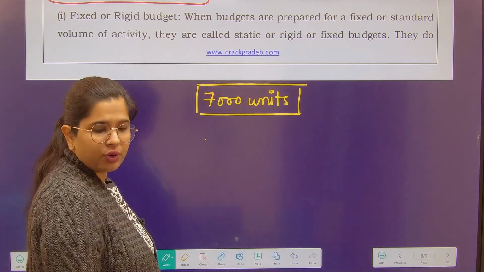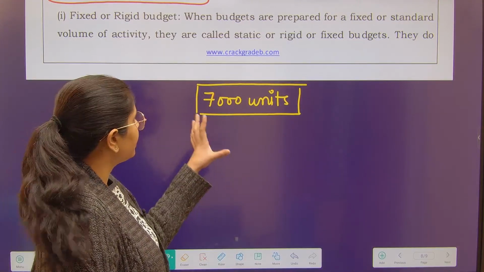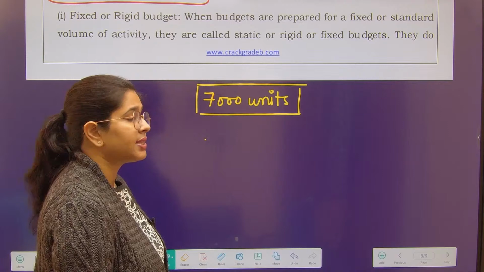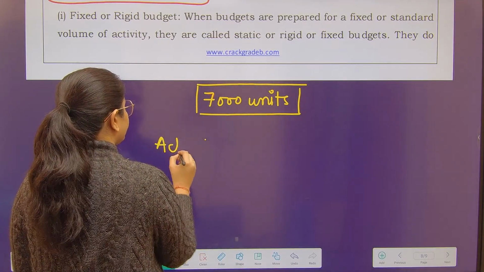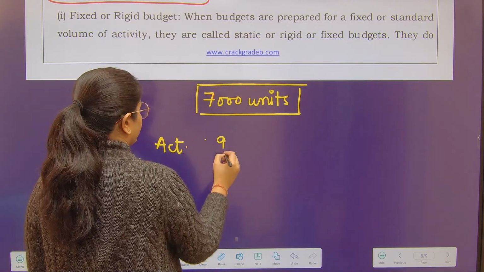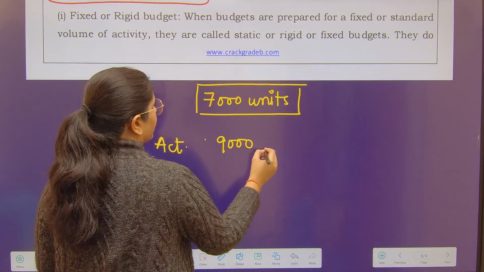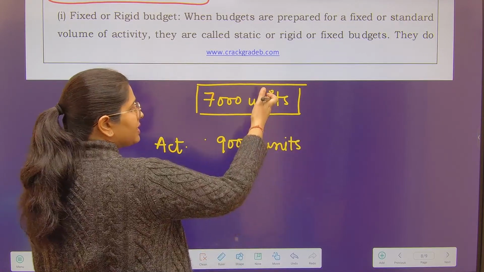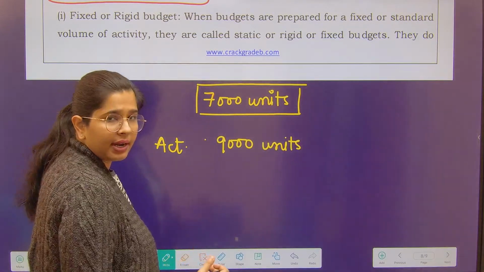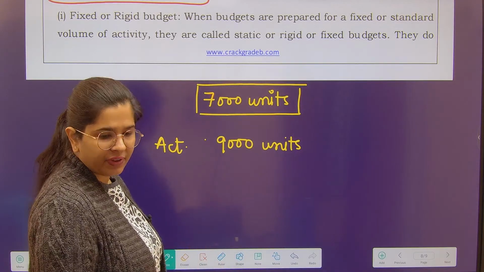You have made the budget only by considering the quantity of 7,000 units. Now what if the actual production is 9,000? If my actual production is 9,000, I cannot compare 7,000 with 9,000, right? So this is the problem with fixed budget.